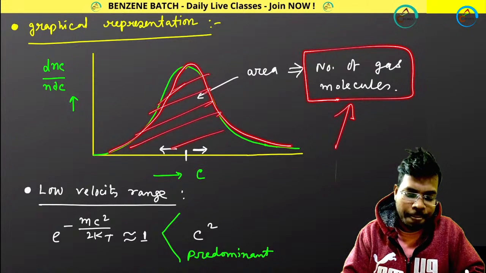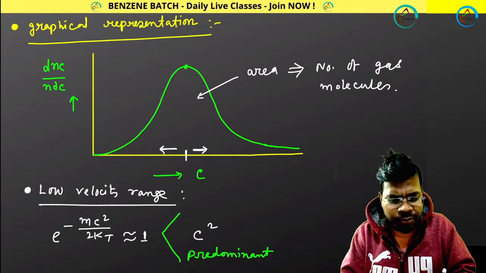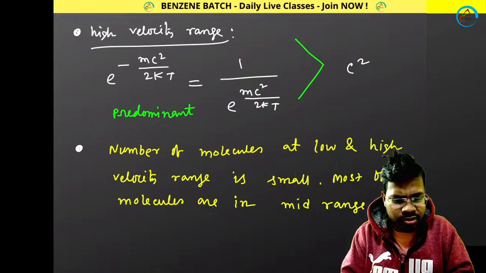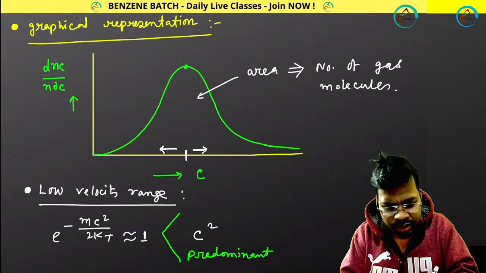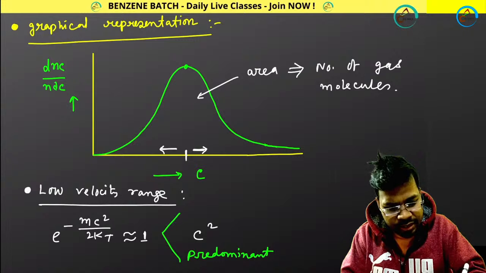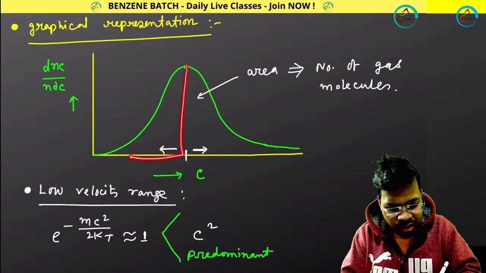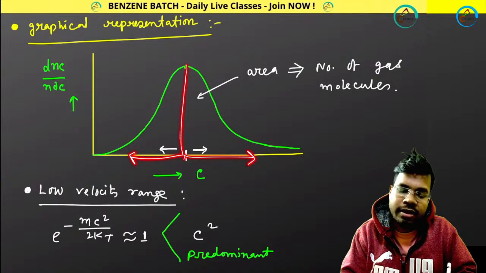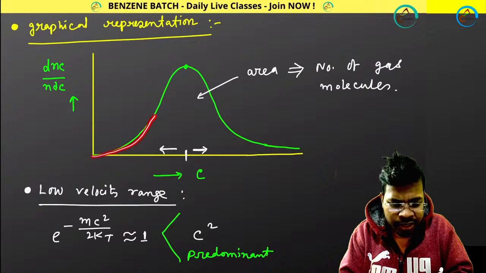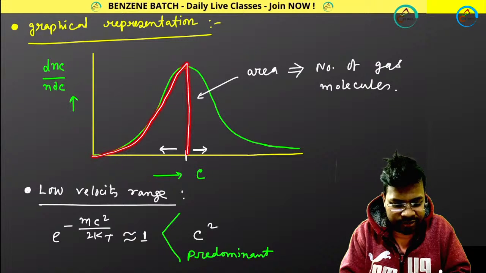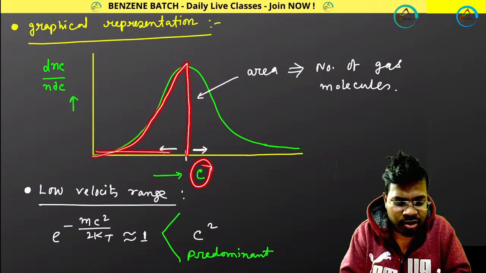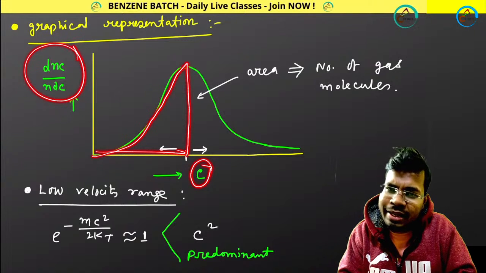You remember that? So in this plot, you have seen two different parts. First of all, this part and this part. So in this part, what is happening? Your velocity is increasing. With the increase of velocity, fraction of molecules are increasing, right?